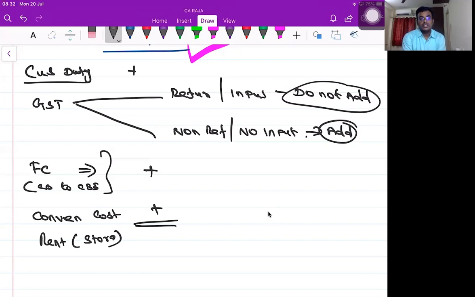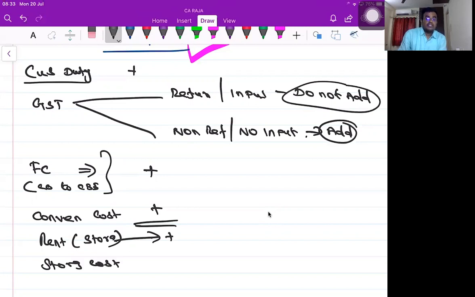Yes, sir. Add. When you are importing a material through customs, in the port, till it gets cleared, you are supposed to store the goods at the customs port only. You have to pay the rent. It is necessary only. Yes or no? Yes, sir. It is necessary, you can add. Shall I go to the next one? Next, storage cost. Yes, sir.